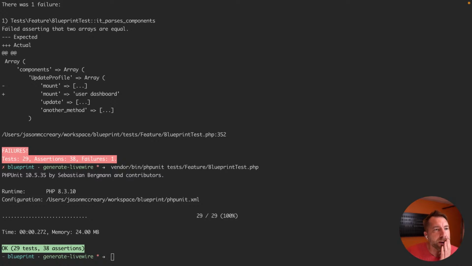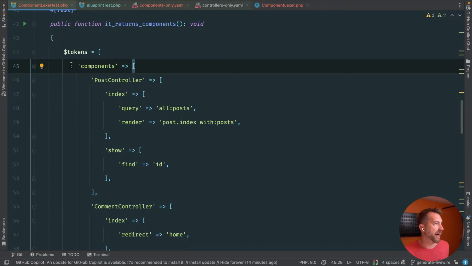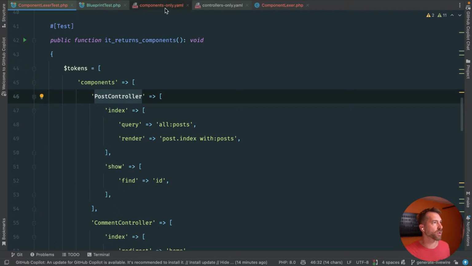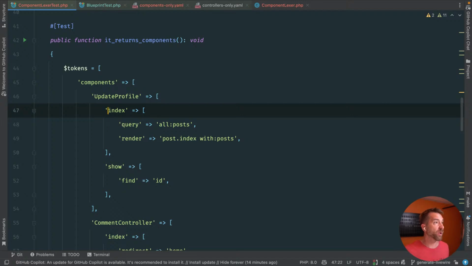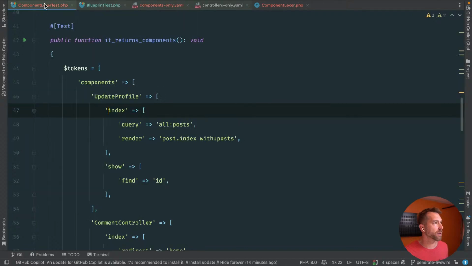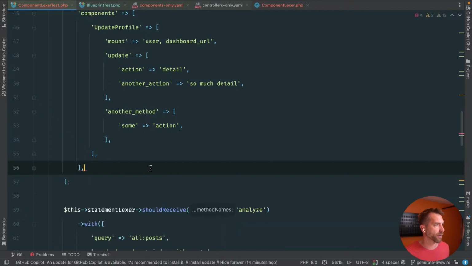Okay, let's keep going. Let's see if we can get this lexer doing what we expect. So we have this components only. Let's go back to our lexer test. We know now that we're going to need to give it kind of real stuff. So let's just do our kind of real one. We'll say update profile. We basically give it the array that we parsed here. We're just going to need to do so in a little bit of a cleaner way, so I'm not going to worry too much about that.